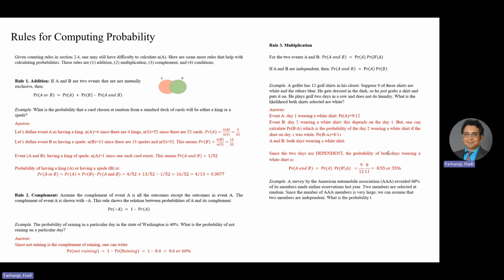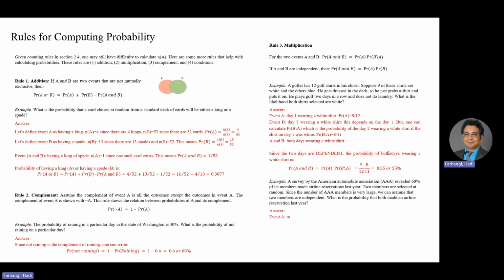What is the probability that both made an airline reservation last year? So think about it. In the multiplication rule, should I use formula 1 or formula 2? The question is saying already they are independent. So pause the video and do the calculation on your own and see what you get.